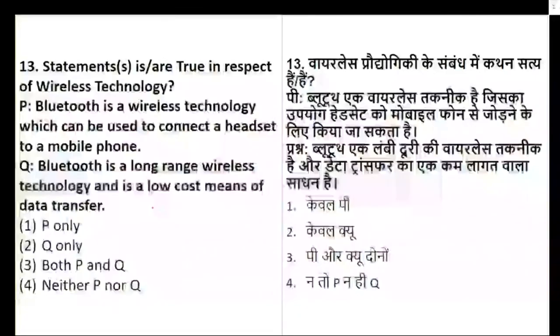Coming to the next question now. The next question is basically a statement question. You have to tell whether the statement is true in respect to Bluetooth wireless technology. Bluetooth is a wireless technology which can be used to connect a headset to a mobile phone. It is a long range wireless technology and is at a low cost, meaning low cost to transfer the data. So you have to answer which statements are correct, whether it is statement P or statement Q.